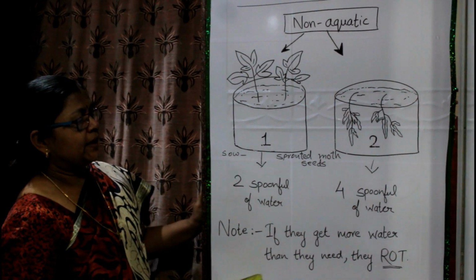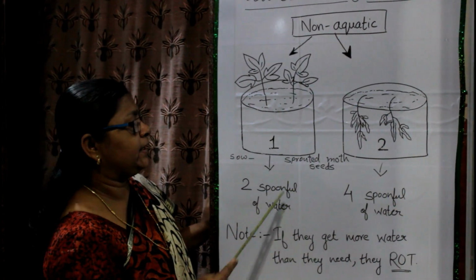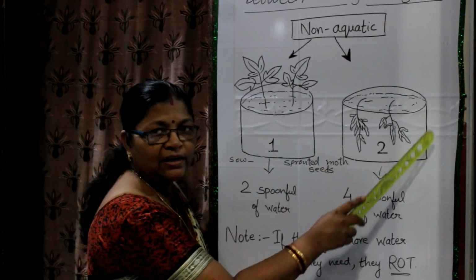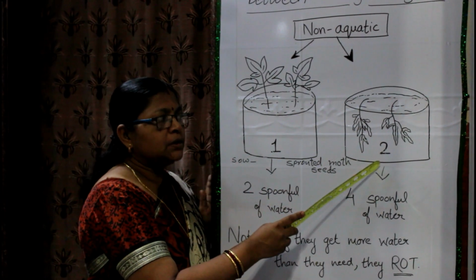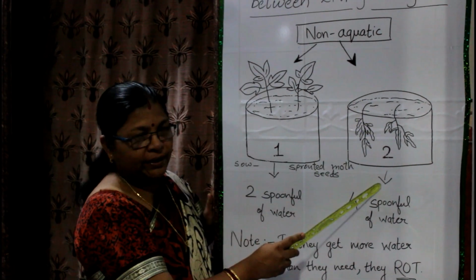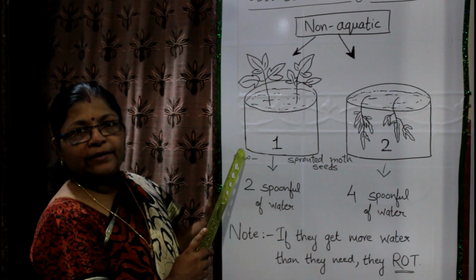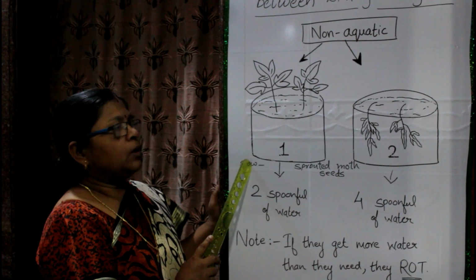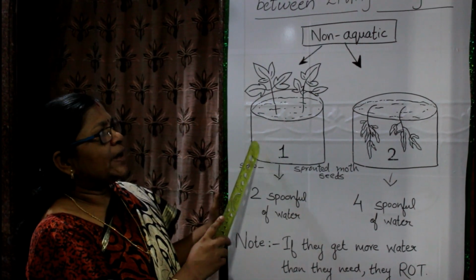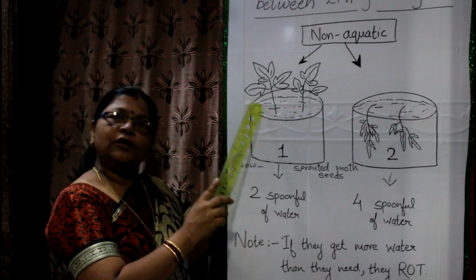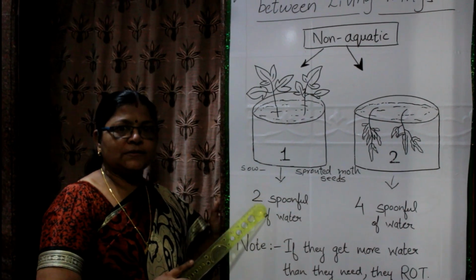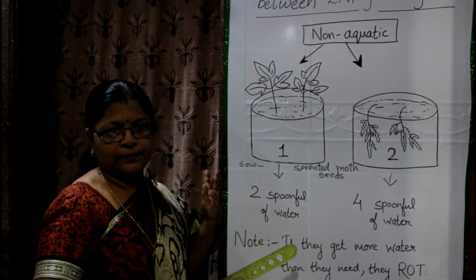So we understood that if they get more water than they need, they rot. In the second container, they got more water and the plant started rotting. But in the first container, enough water was supplied, so that is why the plant started growing well. So this is the experiment to know about it.